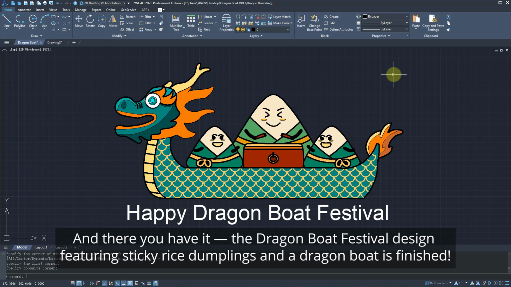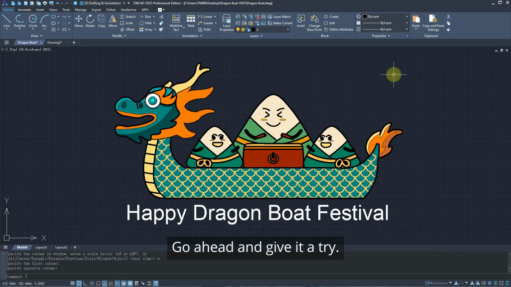And there you have it, the Dragon Boat Festival design featuring sticky rice dumplings and a dragon boat is finished. Go ahead and give it a try. Happy Dragon Boat Festival!